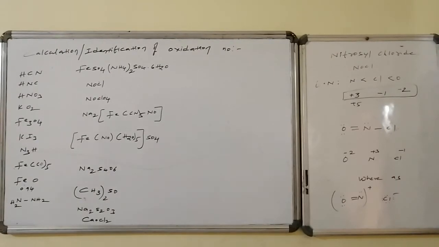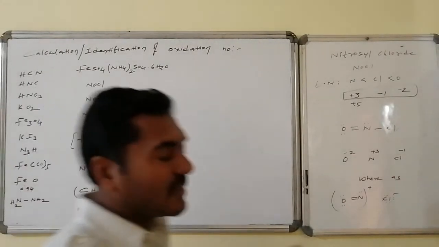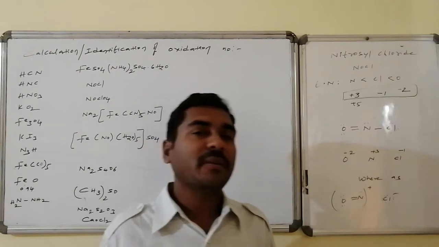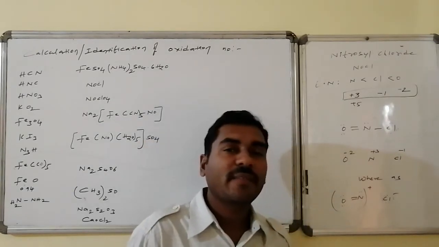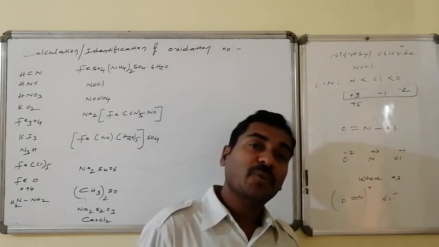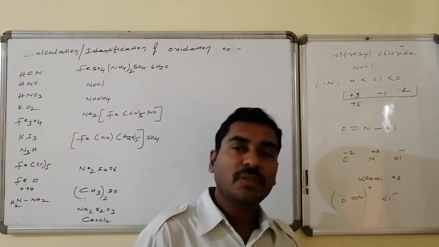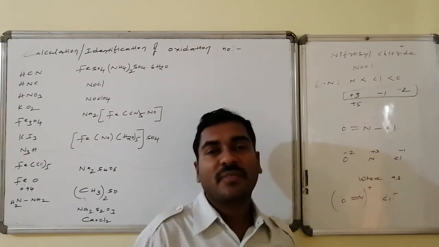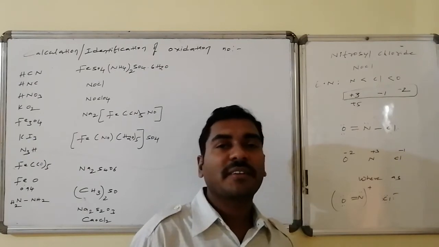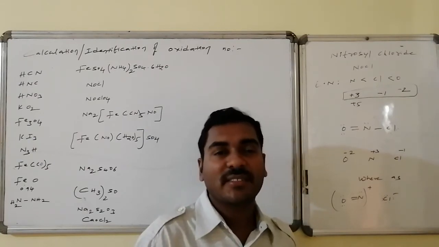Nitrosyl chloride, NOCl. As far as electronegativities are concerned, compared to nitrogen, chlorine has higher electronegativity, and compared to chlorine, oxygen has higher electronegativity. With a 1:1:1 ratio of nitrogen, oxygen and chlorine, the oxidation numbers should sum to 0.